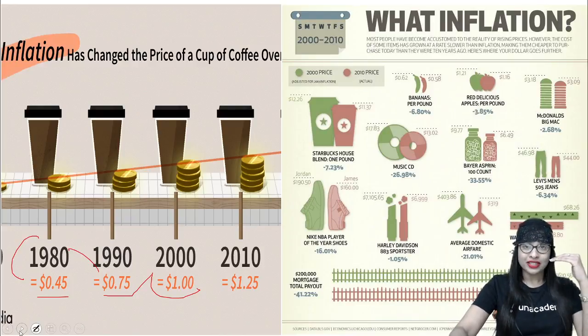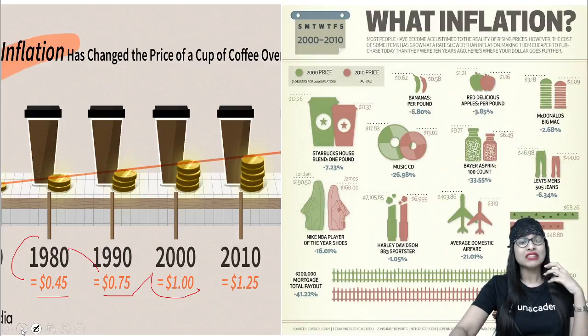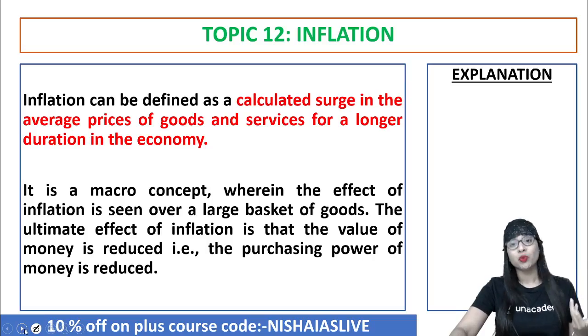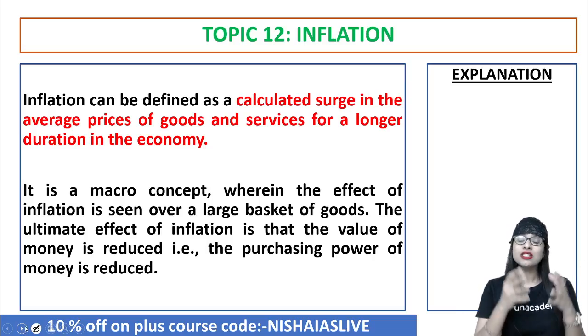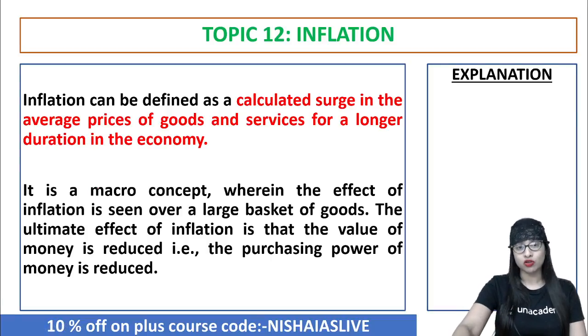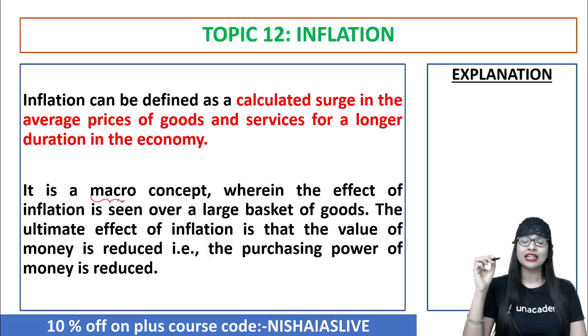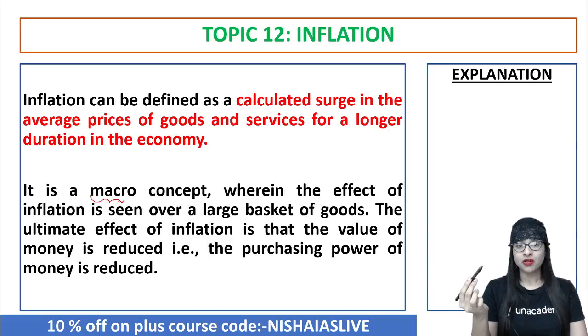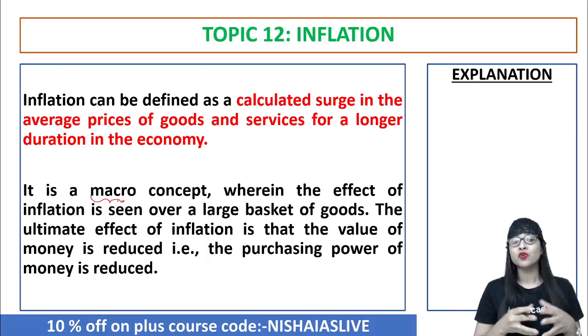So now when the general level of price increases, what happens? Each unit of currency will start buying fewer goods. That is, you will not be able to buy more goods with the money you have. That's called inflation. And now, is inflation a micro or a macro concept? If you see, inflation is a macro concept because it deals with the entire functioning of the whole economy. Okay, because we are seeing the effect of inflation, or price rise in simple terms, over a large basket of goods and services.